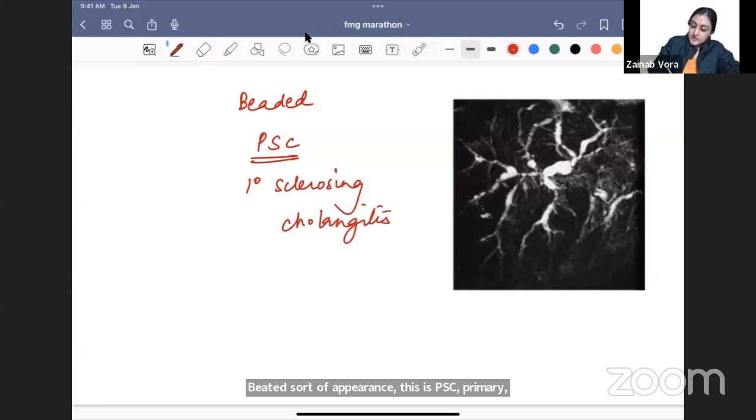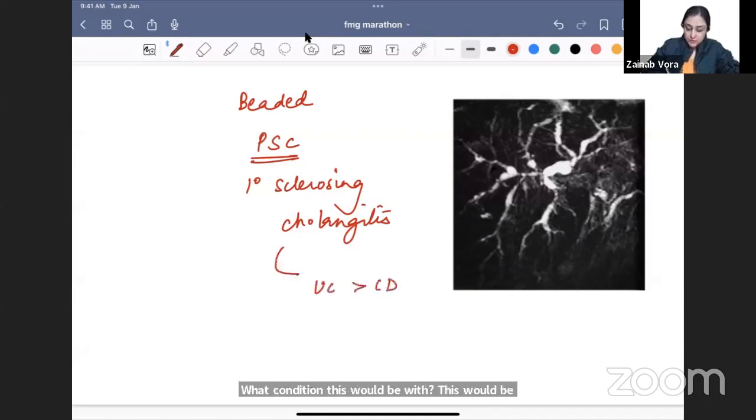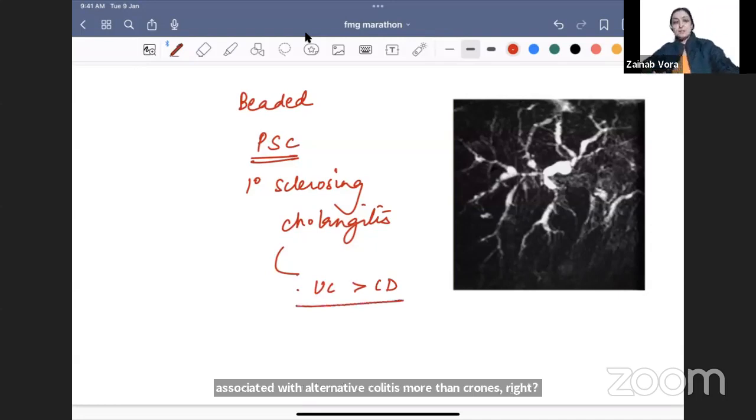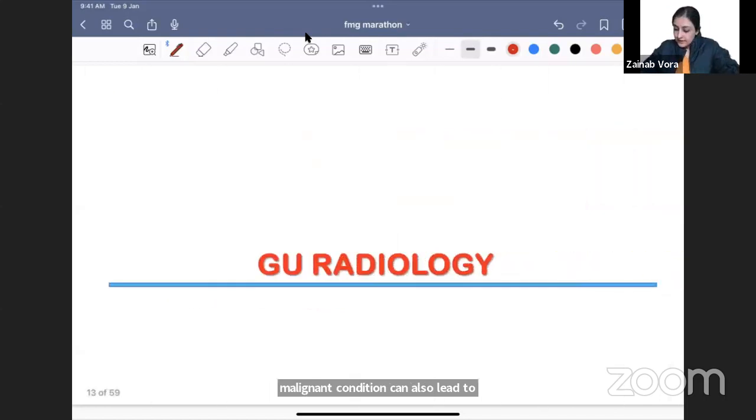What condition would this be associated with? This would be associated with ulcerative colitis more than Crohn's, right? So it is associated with IBD, and this is a pre-malignant condition, can also lead to cholangiocarcinoma. All right. Okay, next.